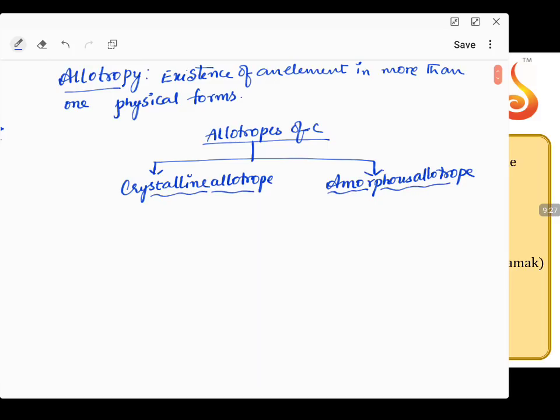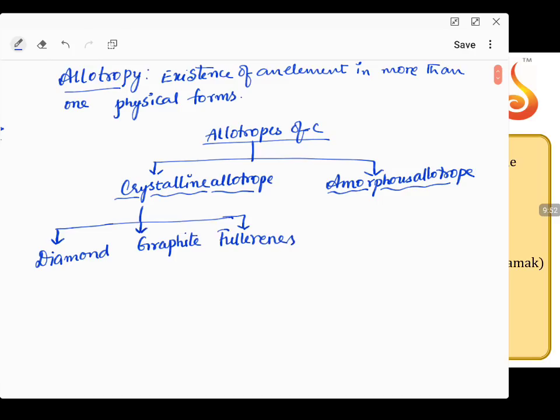Crystalline allotropes of carbon are basically classified into three categories. One is diamond, the second one is graphite, and the third one is fullerenes.